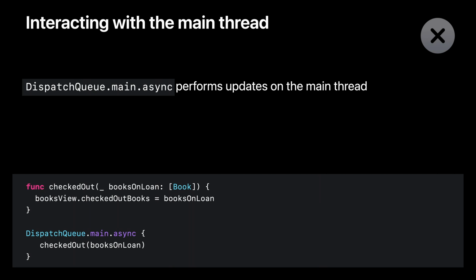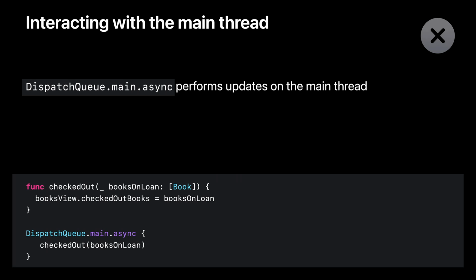Stepping back from the details of the mechanism, the structure of this code looks vaguely familiar. In fact, interacting with the main thread is a whole lot like interacting with an actor. If you know you're already running on the main thread, you can safely access and update your UI state. If you aren't running on the main thread, you need to interact with it asynchronously. This is exactly how actors work.